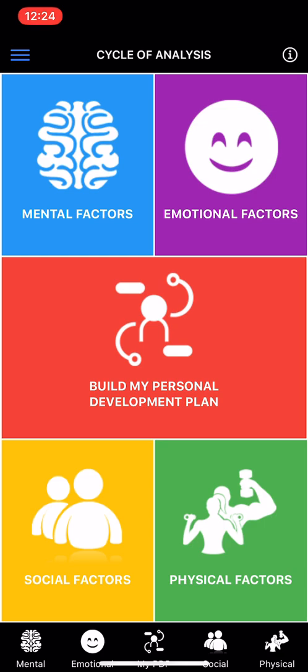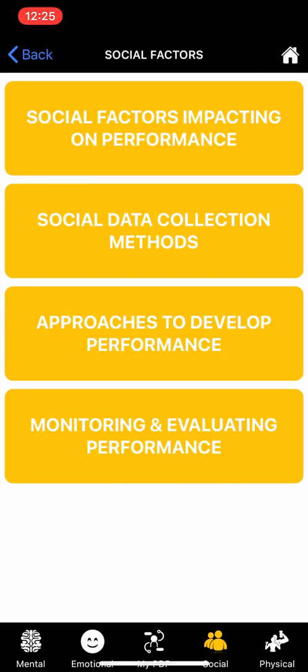Walkthrough of the social factor. So in the PE Psychoanalysis app, we're going to click bottom left in orange, social factors. Again, the exact same pathway, so we have factors impacting on performance, data collection methods, approaches to develop social performance, and monitoring and evaluating tools.